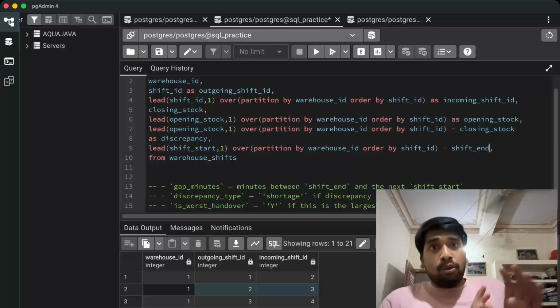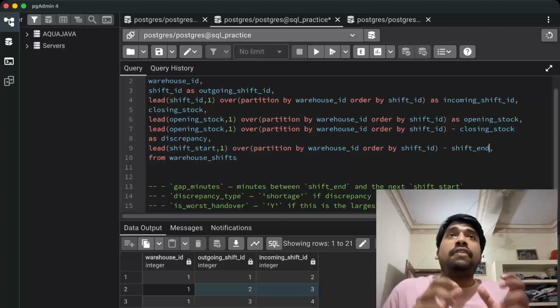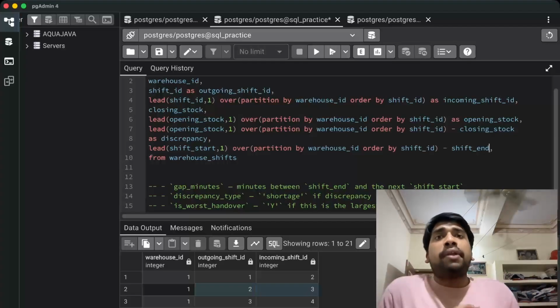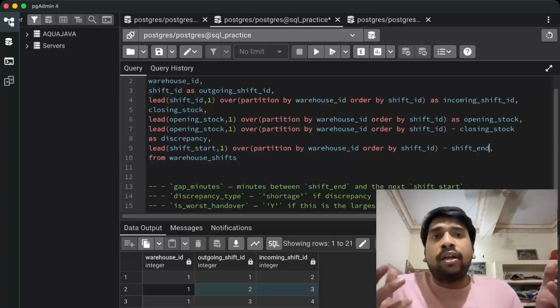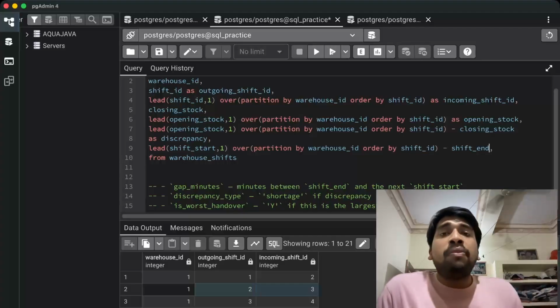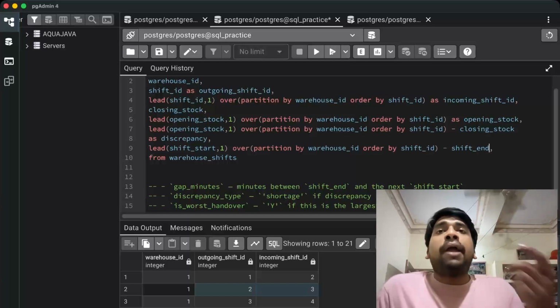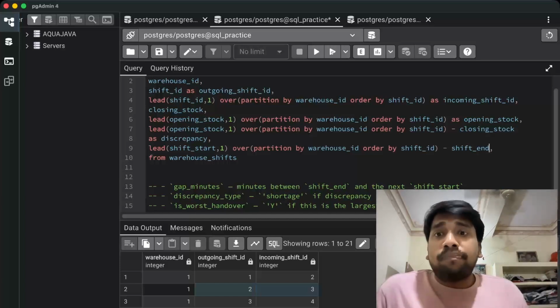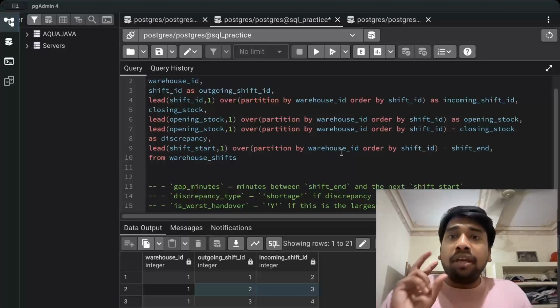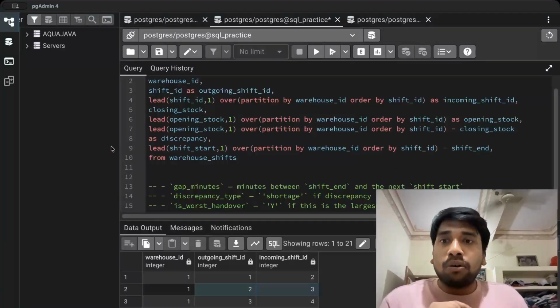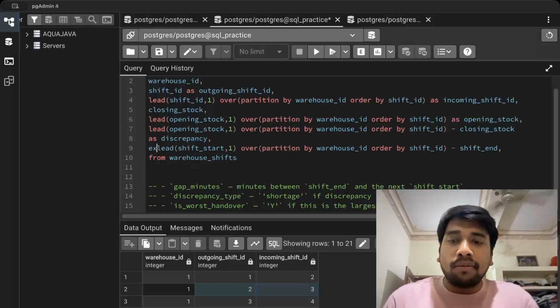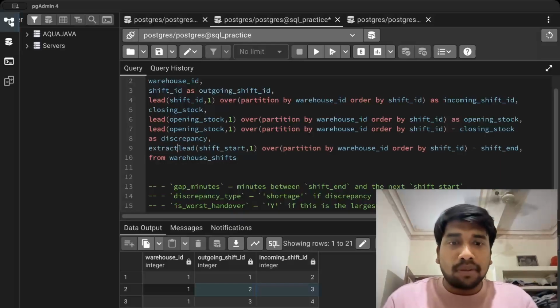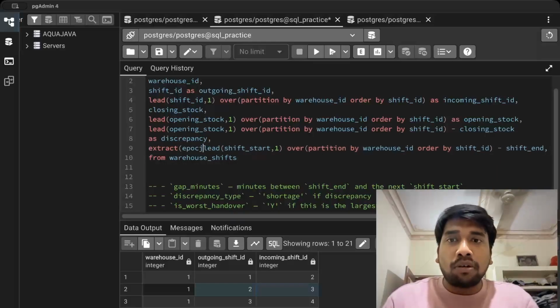Now in Postgres, what you can do is if you want the difference between dates, you can just subtract date 1 minus date 2. If you have 2 date columns, you can just subtract both of them and you will get the dates. You can apply the function of extract date from or date part as well. But for timing, we use this function of extract epoch. So let me first write here. We write extract, then we write epoch